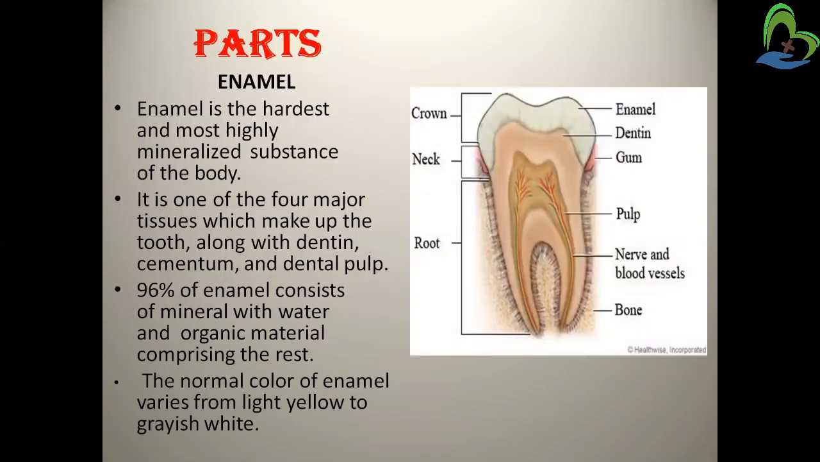Now the parts of the teeth. The first part is the enamel. Enamel is the hardest and most highly mineralized substance of the body. This is the enamel here, right? The white colored portion. It is the very hard portion of the teeth and highly mineralized. It is one of the four major tissues which make up the tooth along with the dentine, cementum, and the dental pulp. 96% of enamel consists of mineral with water and other organic material comprising the rest. The normal color of enamel varies from light yellow to grayish white.